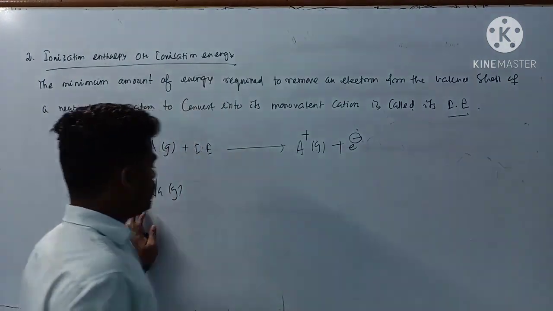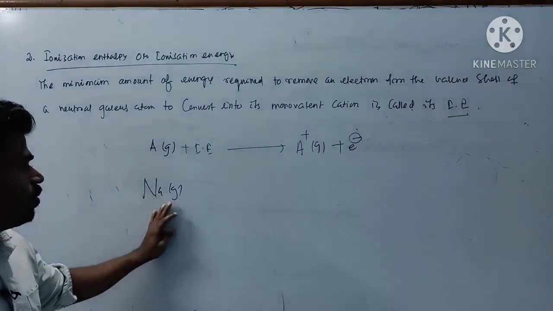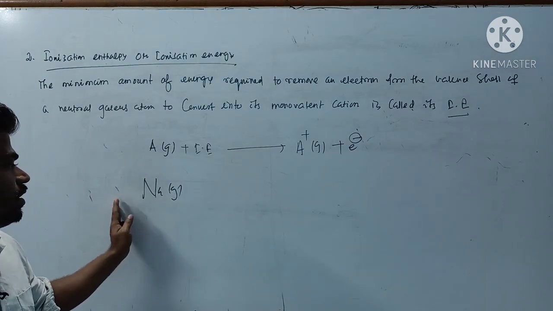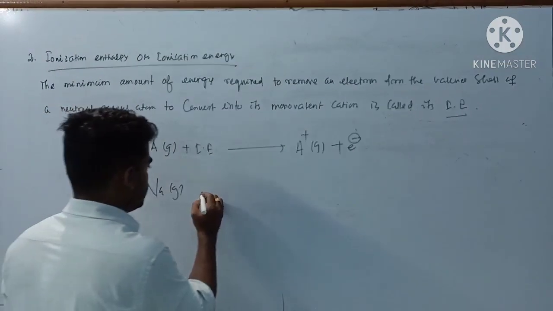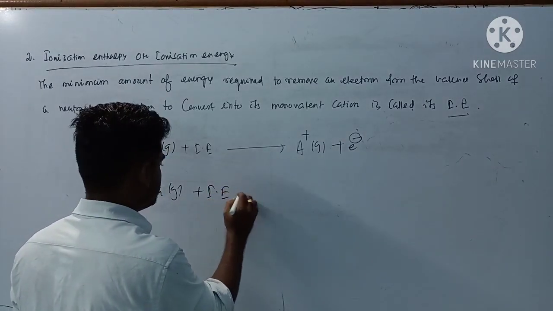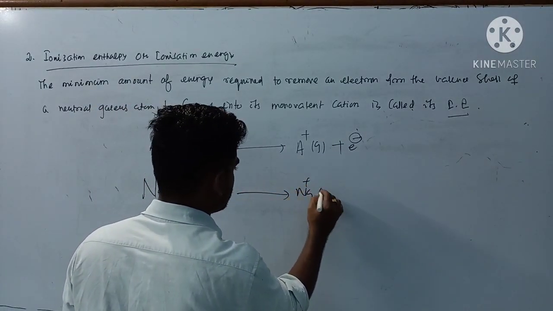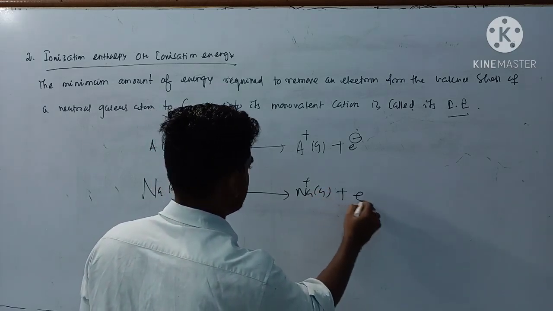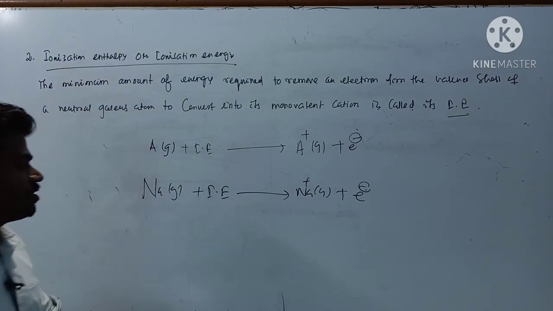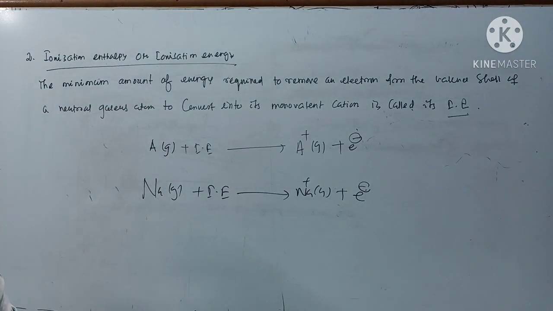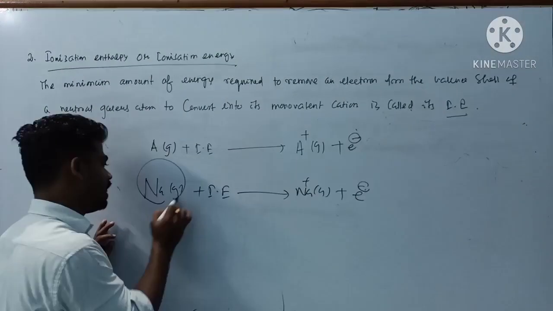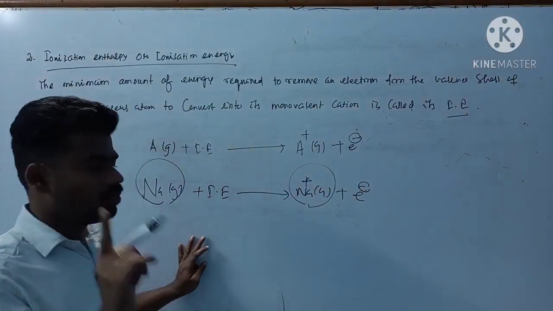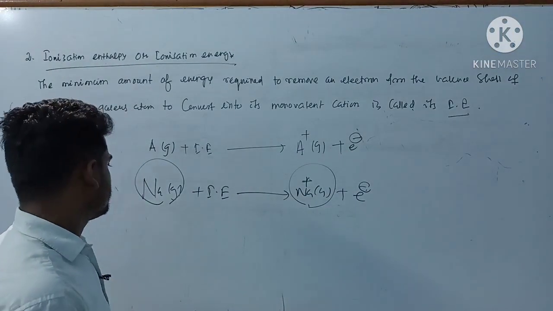If it is solid, then you have to heat it up to its sublimation, that is called heat of sublimation, solid to gas. You supply ionization energy, then it is converted into Na plus gas plus one electron, loss of one electron by supplying this much energy. That is called your ionization energy. I have considered a neutral atom, and it is converted into a unipositive ion. Unipositive means monopositive, one positive charge is there. Clear?